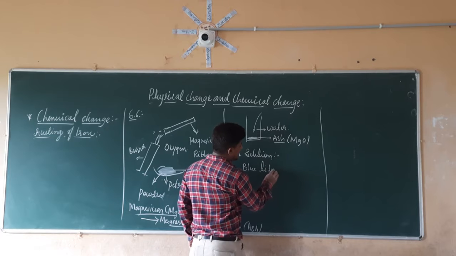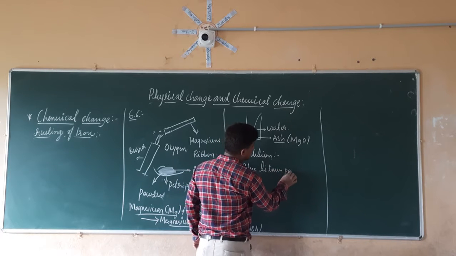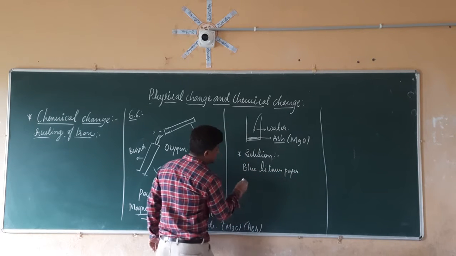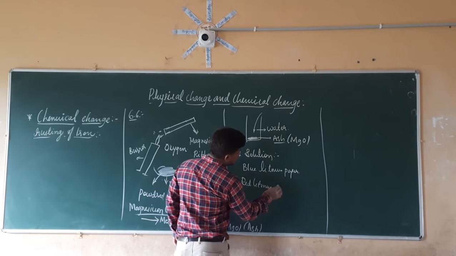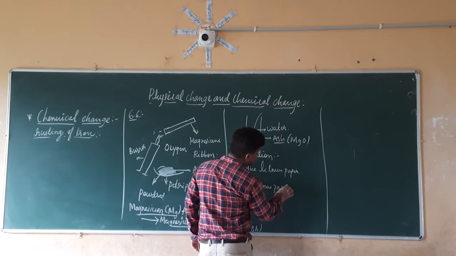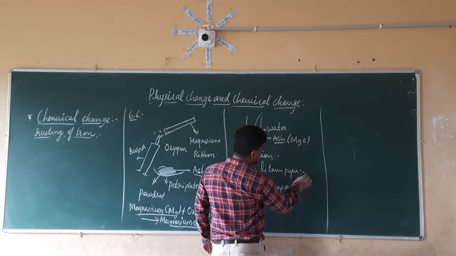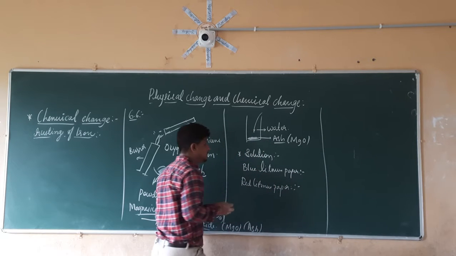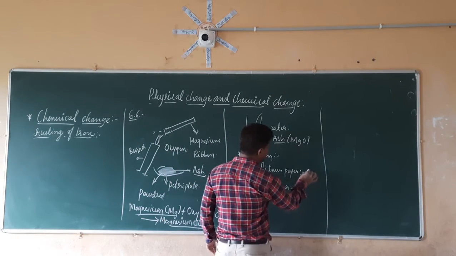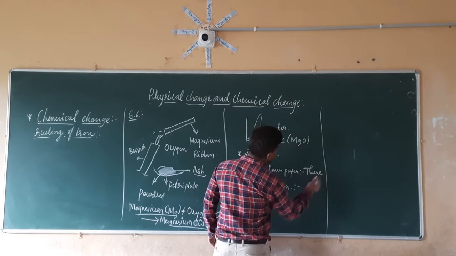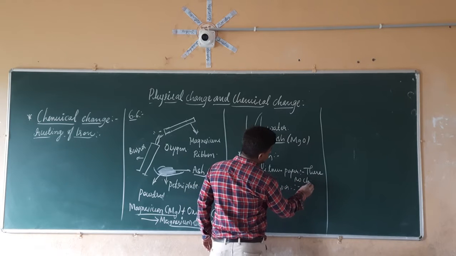When you check with the blue litmus paper, it is not going to change the color, so there is no change.